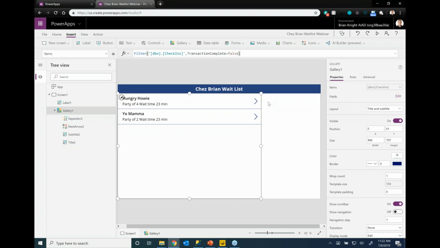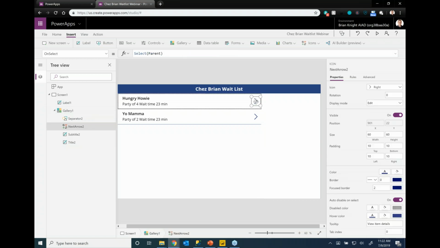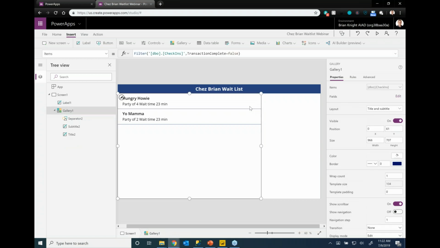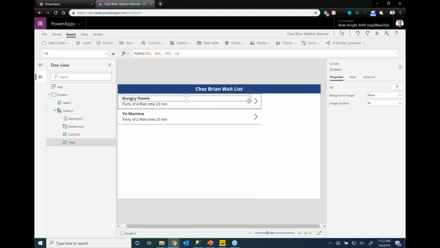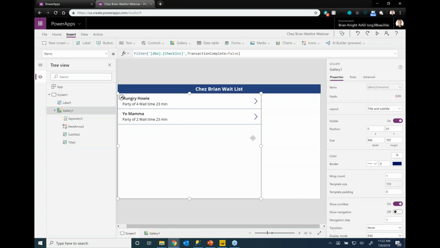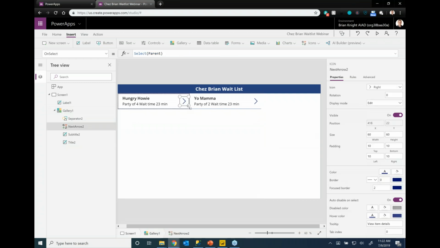So there's lots of things we can do around this to make this a prettier app. Like for example, I don't want that little arrow right now. Actually, I'll keep that arrow. I'm going to use that in a second here. But if I want to, I can wrap these rows and stack them side by side. So let's do that by changing the wrap count to 2. Oop, there we go, not 20, 2. Now we're seeing our wait list on here. We may want to change this arrow to be something else, and I'll do that in a moment also.